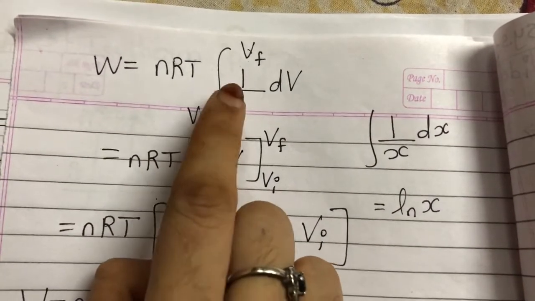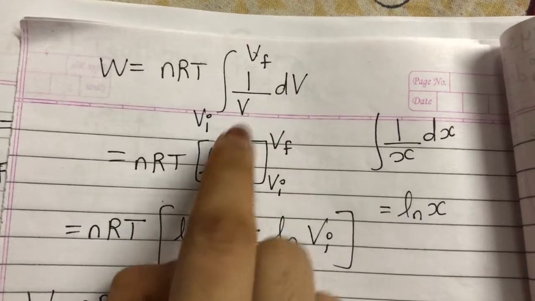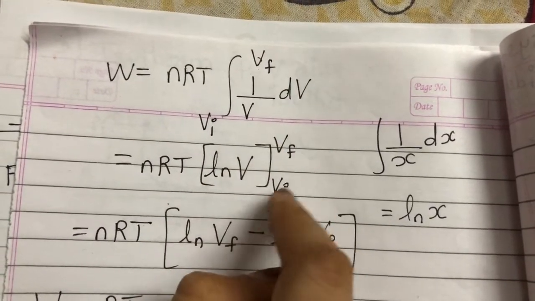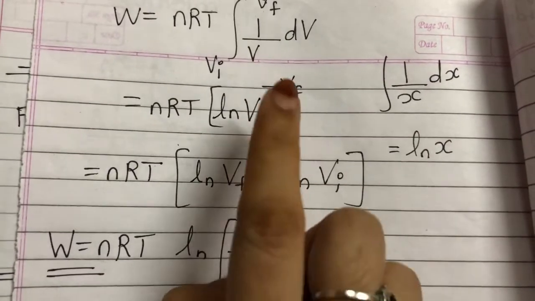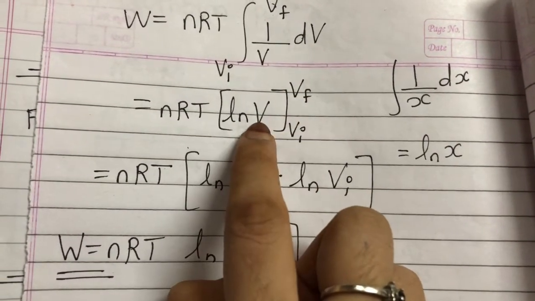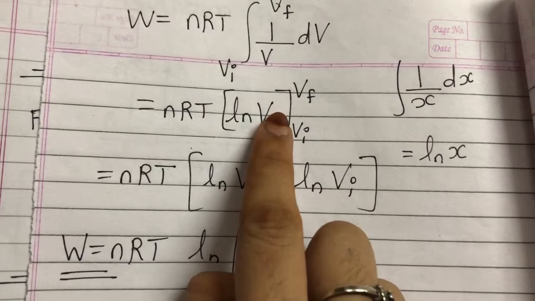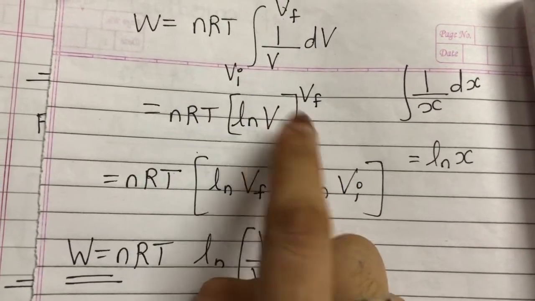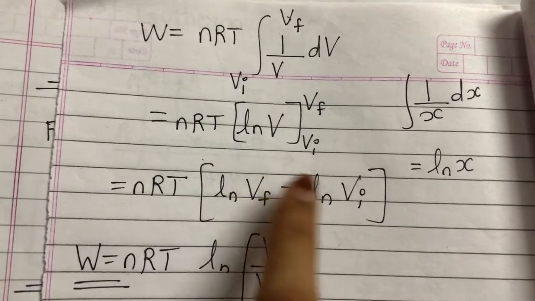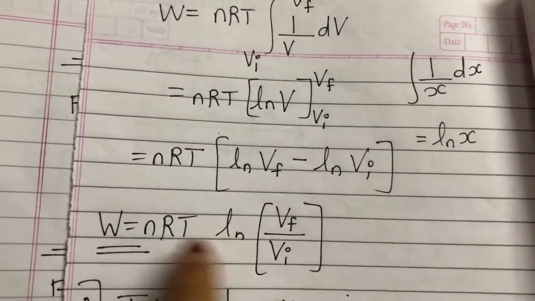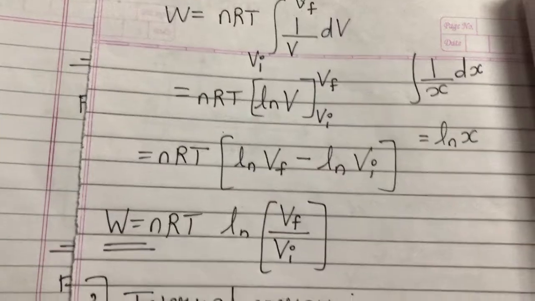So we have written ln of V, and upper limit and lower limit will be applied in place of V. Next step, we substitute upper limit Vf minus lower limit Vi. As we have minus and log, these terms can be written in division format. So this is the equation of work done for isothermal process.